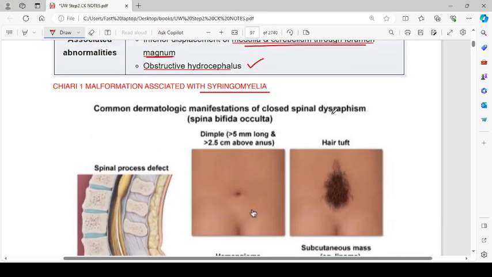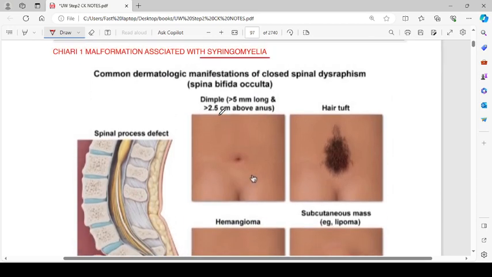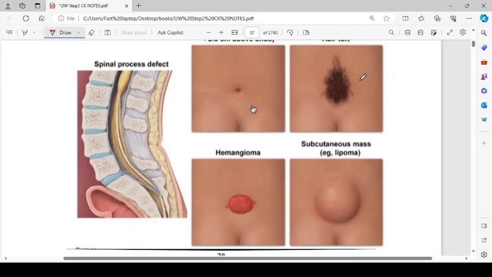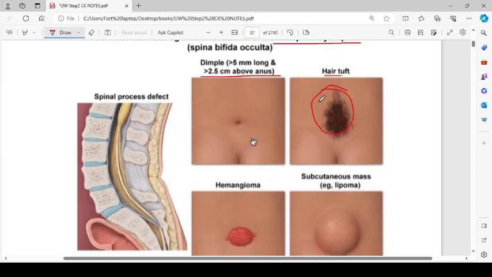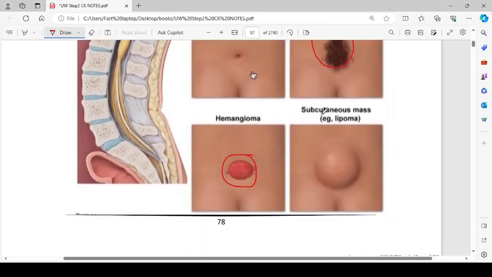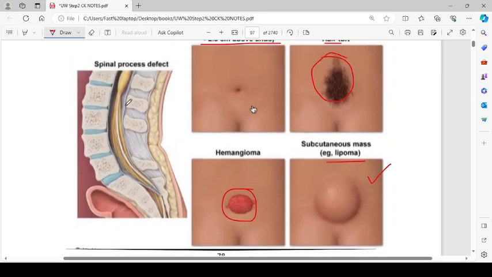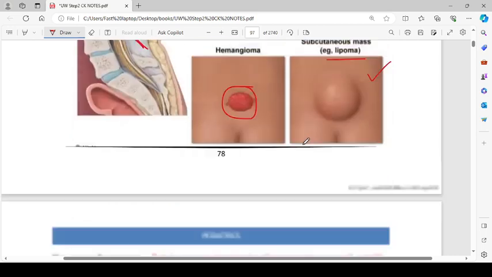Common dermatologic manifestations of closed spinal dysraphism, spina bifida occulta. It can be a dimple more than 5 millimeters long and more than 2.5 centimeters above the anus, like here. It can be a hair tuft, as you can see in this picture, hemangioma like this, and subcutaneous mass, for example, lipoma. So there is a spinal process defect, where the spinal process is not present and nothing is protruding out. The dermatologic manifestation can look something like this.